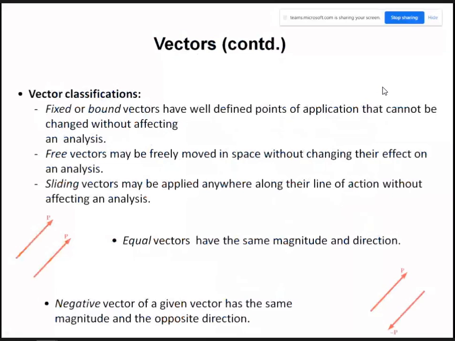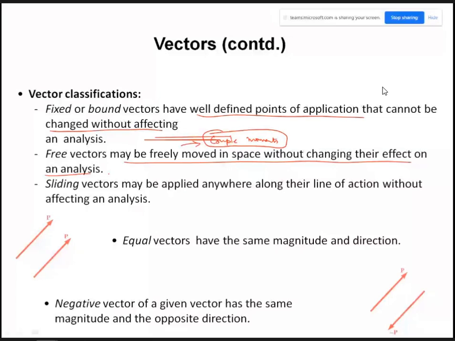Now you can have different types of vectors. You can have fixed or bound vectors, which have well-defined points of application that cannot be changed without affecting an analysis, right? So fixed vectors have a definite point of application. Free vectors can be freely moved in space without changing their effect on an analysis, for example, couple moments. We are going to see why a couple moment is a free vector later on.